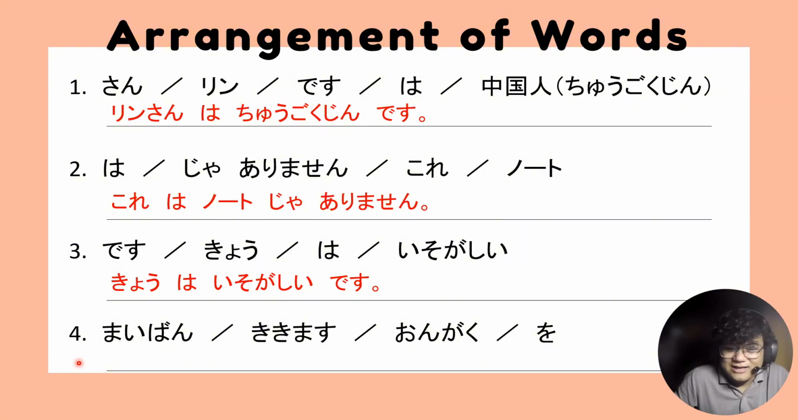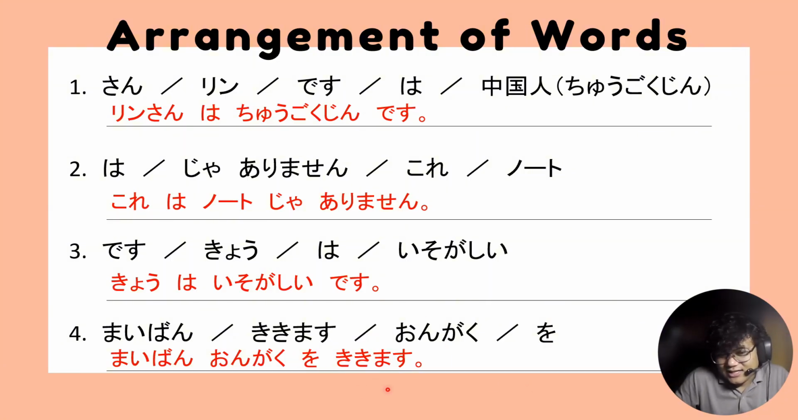And then we have the last item: maiban, kikimasu, ongaku, and o. What is the first thing that you'll have to do? Identify the last part of the sentence. We have here kikimasu because that is a verb and it ends with masu. It's a masu form. Then we have maiban, ongaku, and o. Since this is a verb, there should be a direct object that it refers to. In this case that is ongaku, and we have o to point to ongaku, or music. And we have here maiban, which is every night. The answer here is "maiban ongaku o kikimasu."